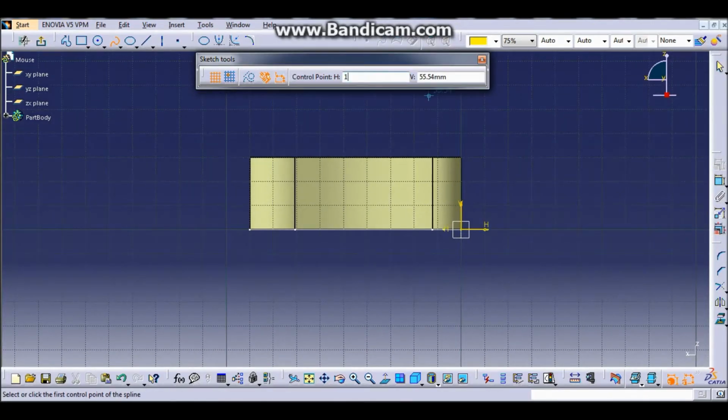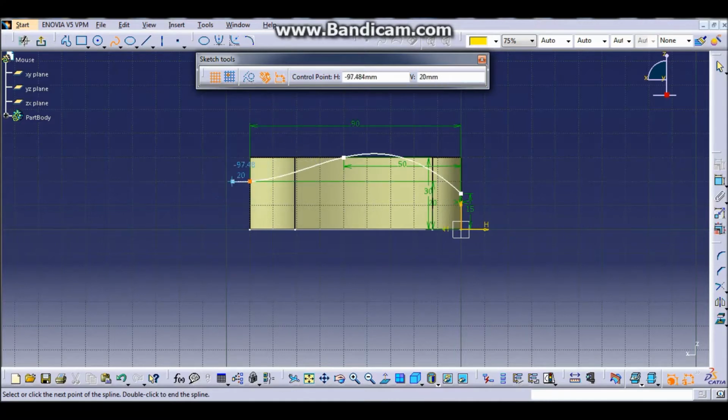We started with 0 for X and 15 for Y, and then negative 50 for X, and the maximum height is 30 for Y. And then for the last point, negative 90 for X and 20 for Y.